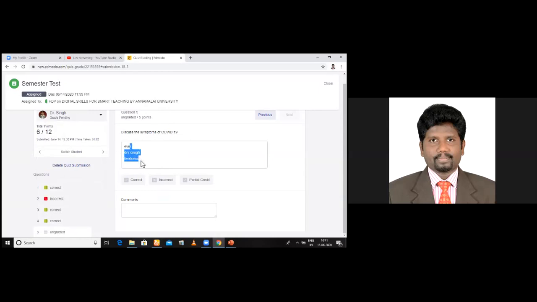So I feel that it is partially correct. So I just give them, see, 4 marks I give. So automatically you see the score, it has become 12. Am I clear to you, dear students? One more demo I shall give.